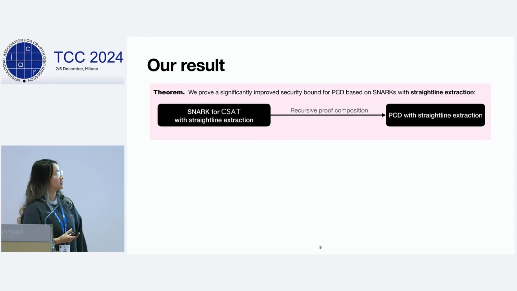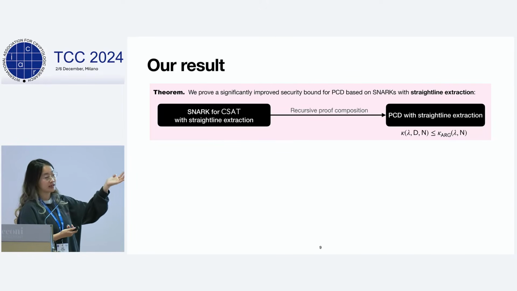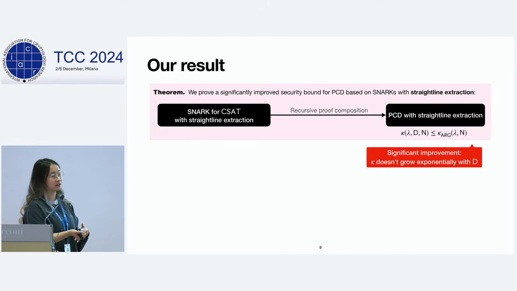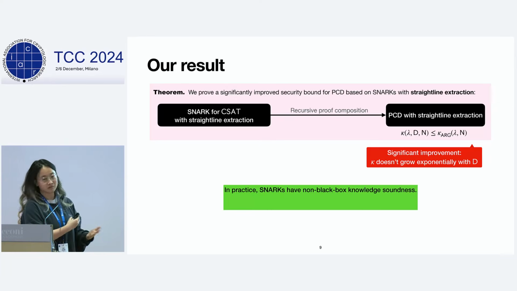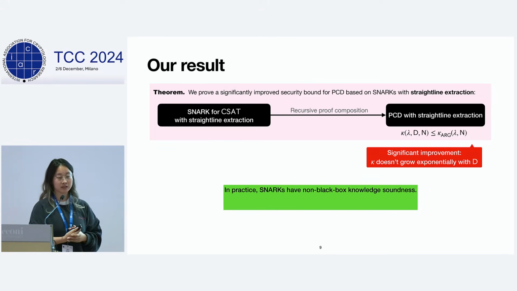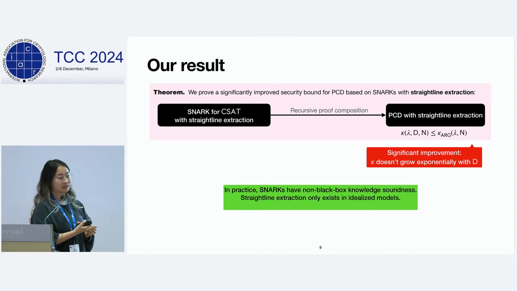But the bound we get is essentially the ideal one we want. We show that the PCD is as secure as the underlying SNARKs, which matches with what people do in practice. And the knowledge soundness error of the PCD doesn't grow with the size or the depth of the transcript anymore. But the caveat is that in practice, SNARKs actually have non-black-box knowledge soundness, and straight-line extraction unfortunately only exists in idealized models like the random oracle model.